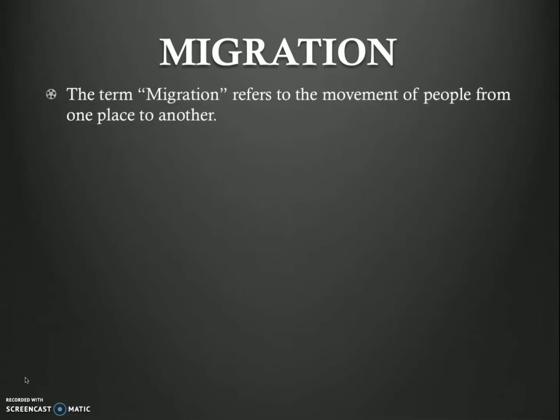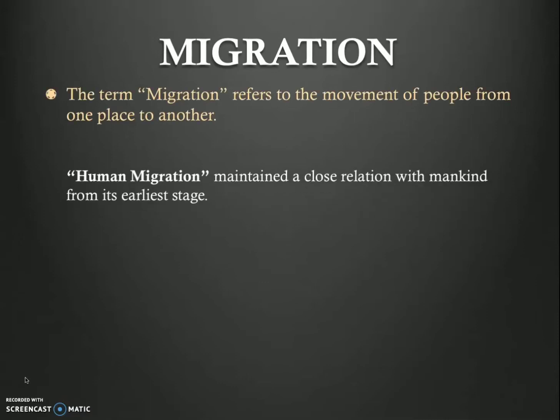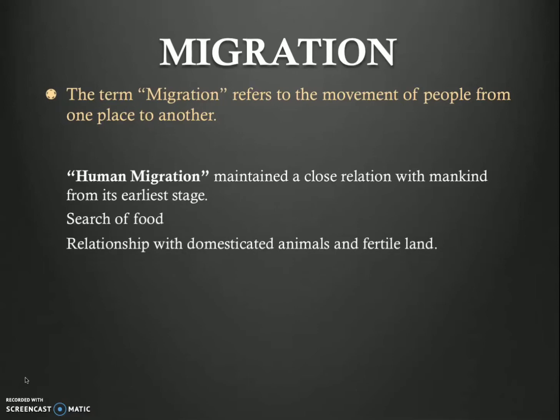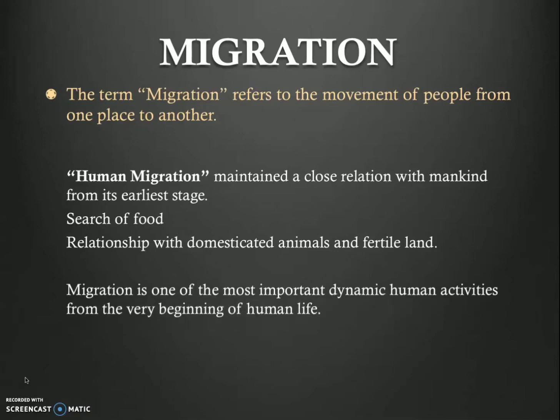Okay, let me start. So, migration. The term migration refers to the movement of people from one place to another. One of the most important aspects of social science is human migration. During the early days, people moved from one place to another in search of food, and they developed relationships with domesticated animals and fertile lands. Migration is one of the most important dynamic human activities from the very beginning of human life.